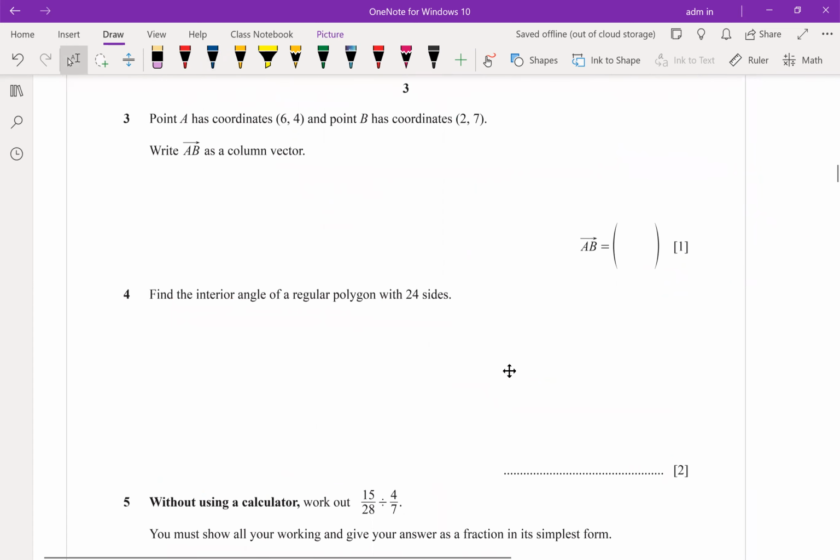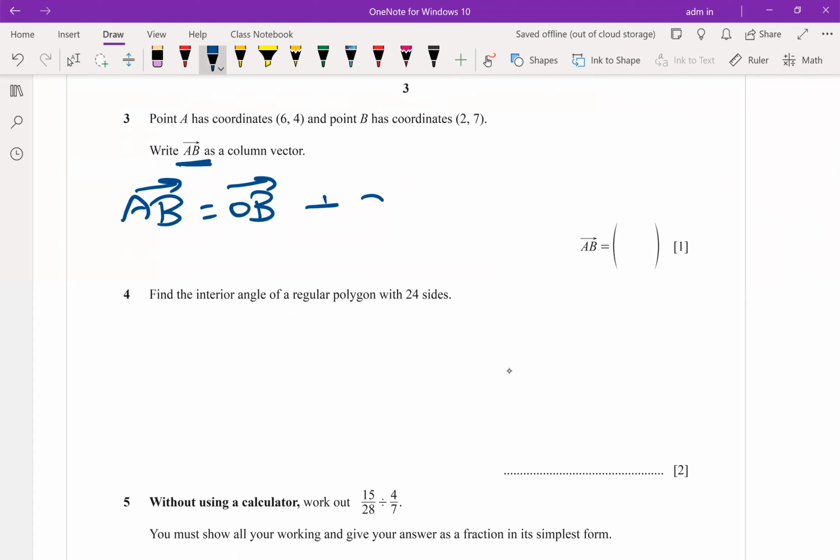Question number 3. When we have a start point and an end point. Start point A has coordinate 6, 4, B has coordinate 2, 7. Find the column vector AB. Write this form: AB vector is second position of B minus A. OB minus OA, the position vector for the point B minus the position vector for the point A. Second minus first. AB is OB minus OA.